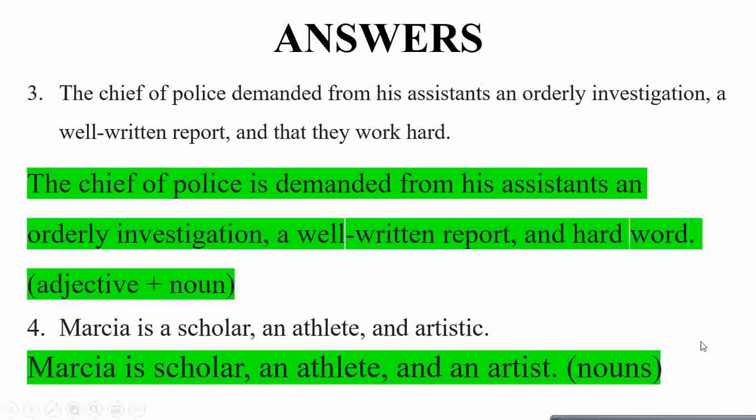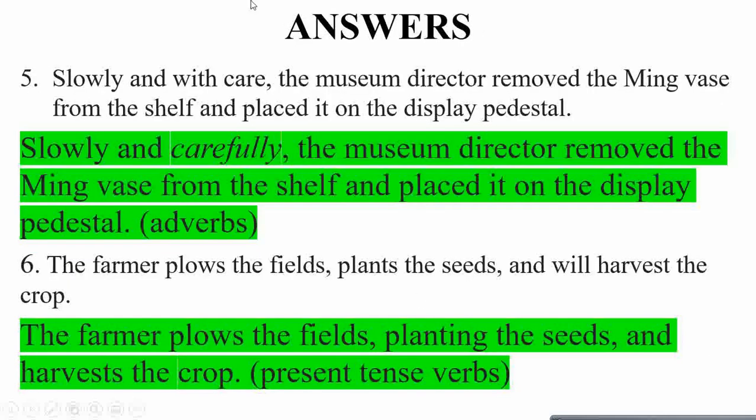Here comes question 5. Slowly and with care, the museum director removed the mint vase from the shelf and placed it on the display pedestal. So here we have the adverb slowly, and with care is a phrase. So we need to convert it into an adverb. Slowly and carefully, the museum director removed the mint vase from the shelf and placed it on the display pedestal, which is again the two adverbs, which makes sense. Now it's a parallel structure.